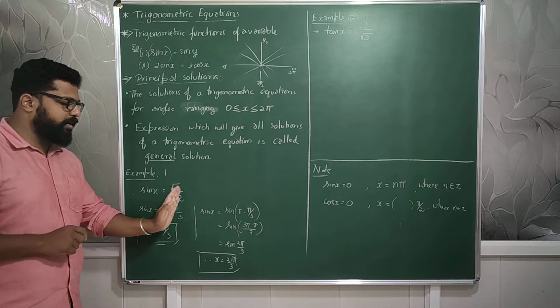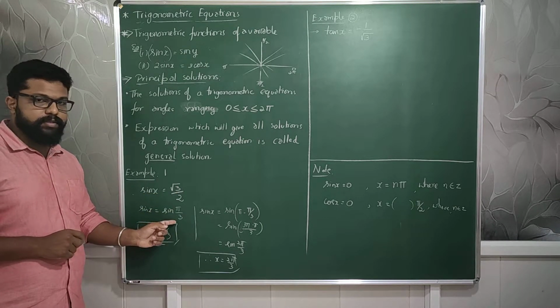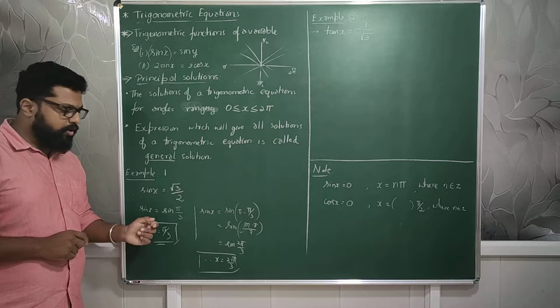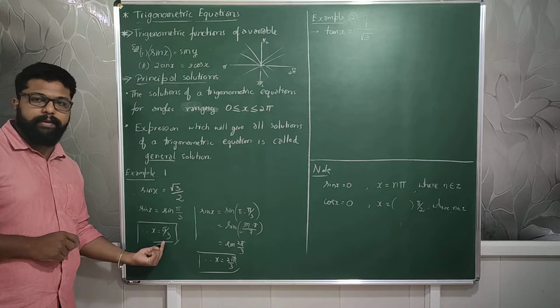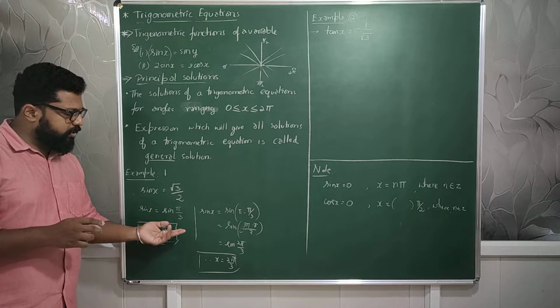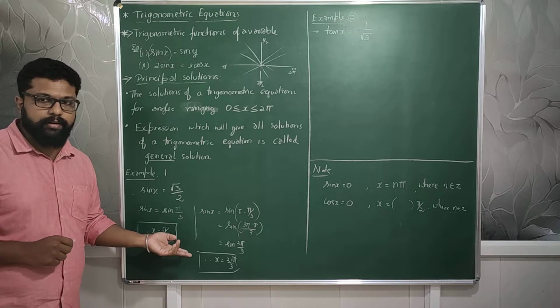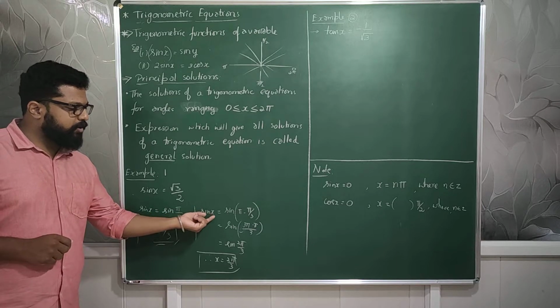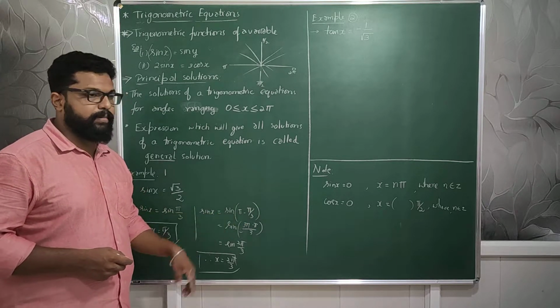So first I will do it as a normal problem. Root 3 by 2, I can write it as sine of 60 degrees, that is pi by 3. Then when I compare, x is nothing but pi by 3, that is 60 degrees. Over. One solution is done. But your question was to find out principal solutions, plural. So I will go to the next level, that is sine of pi minus pi by 3.